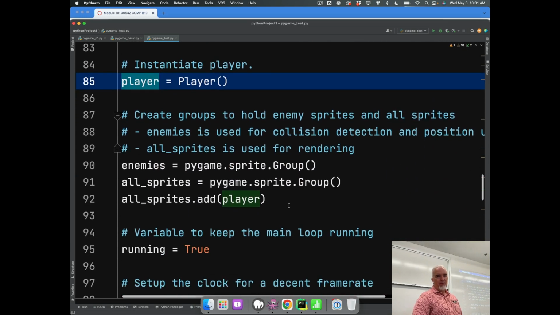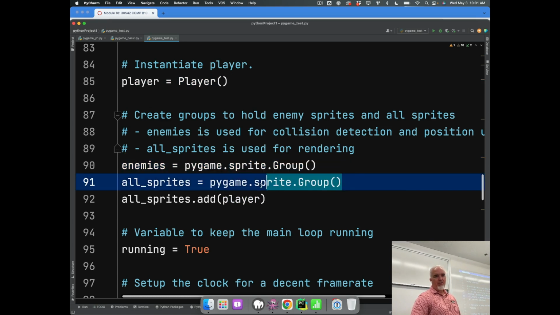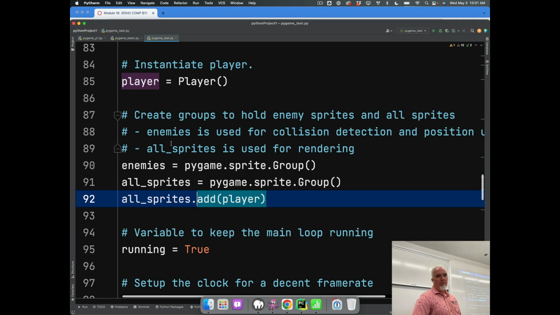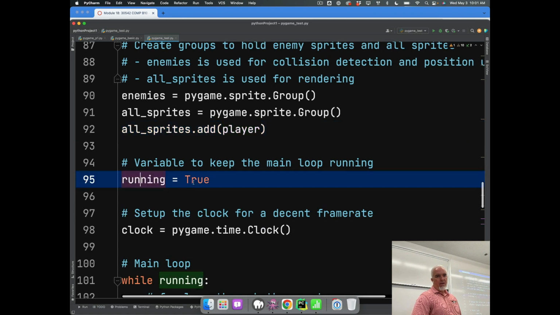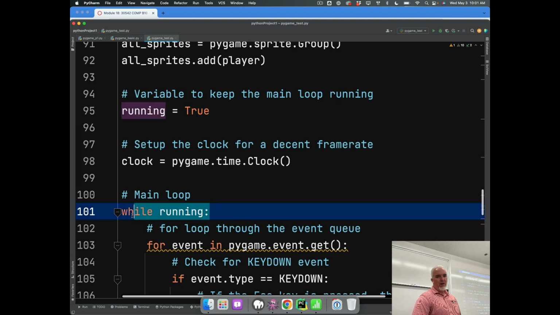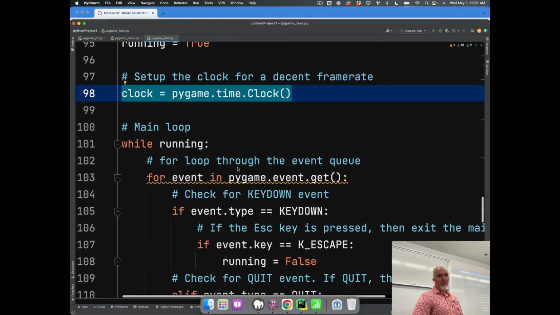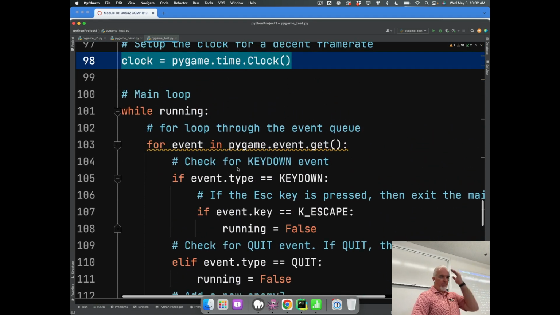Now we're doing enemies as a group. Okay, so all of the enemies are a group. And then we're creating another group called all sprites, which includes the enemies and the player. So we're adding the player, which is this variable, to all sprites. Okay, now running equals true. So we're setting up a while loop here that basically says while true. And we're starting the game clock, which allows us to control the frame rate of the game.